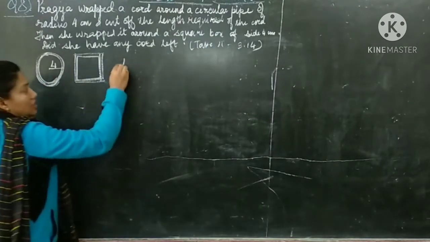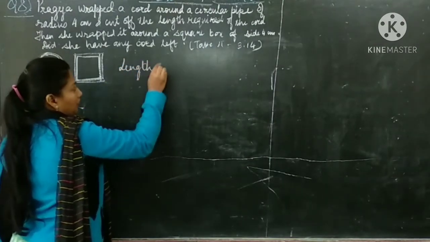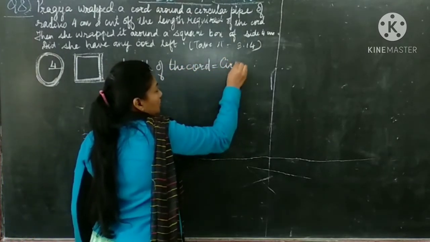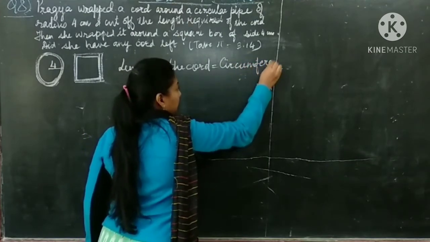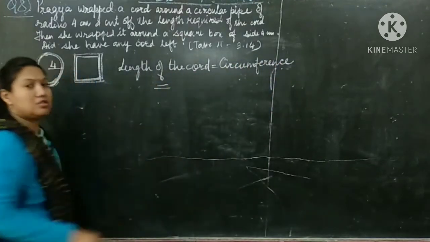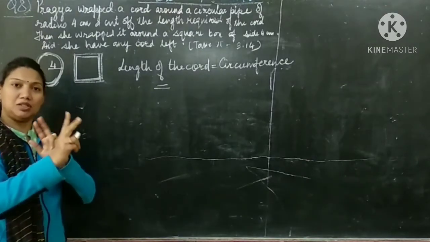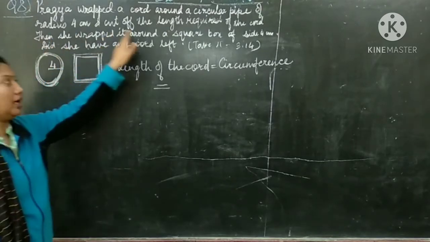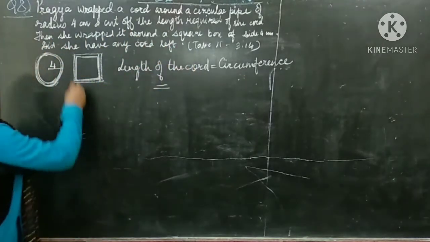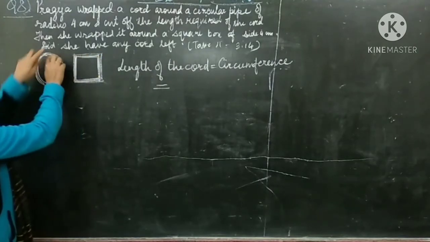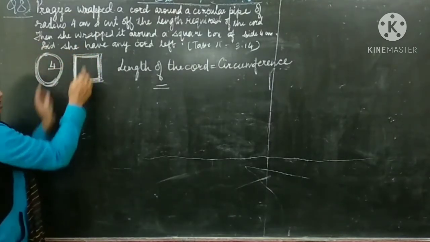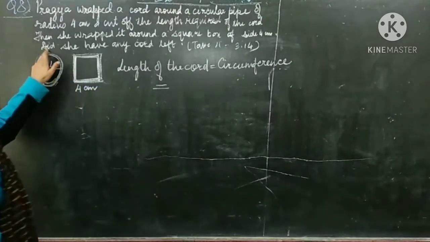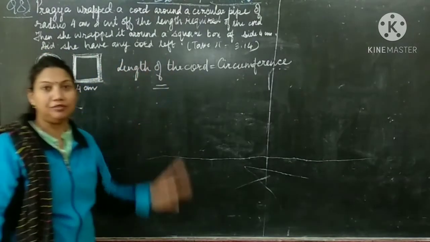So the length of the cord is equal to the circumference of the circle, because she took the exact measurement and cut off the cord. The next part of the question is then she wrapped it around the square box of side 4 centimeter. She took this cord out and wrapped it around the square box whose side is 4 centimeter. You have to find whether she had any cord left or not.